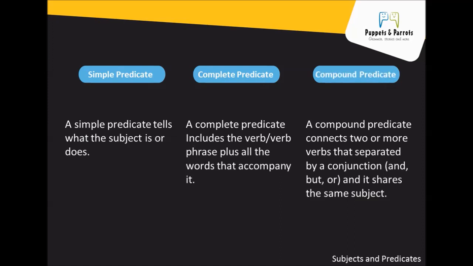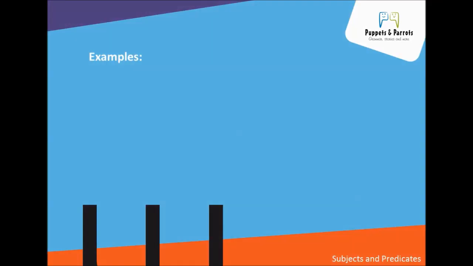And for compound predicate, sometimes one subject may be doing more than one thing. There may be more than one verb, and they are called compound predicate. Now let's look at some examples showing the difference between these three types of subject and predicate.